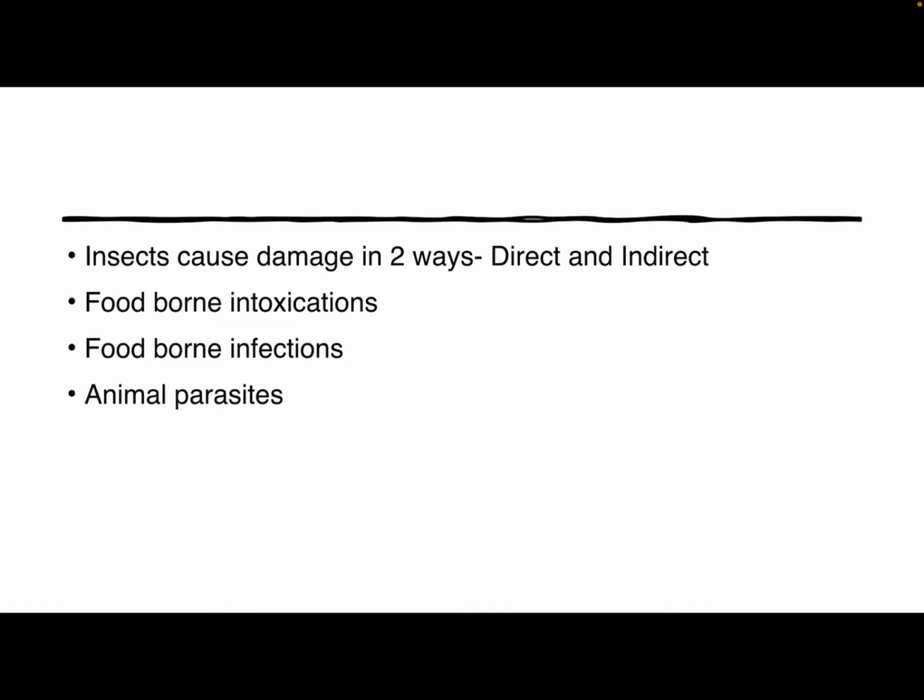Next is foodborne infection. Foodborne infection is caused by microorganisms, like salmonellosis, typhoid, cholera, diphtheria, shigellosis, amoebiasis, tuberculosis, brucellosis, scarlet fever. And the next is animal parasites. They can be caused by trichinosis, roundworms, tapeworms, threadworms, fluke, etc.